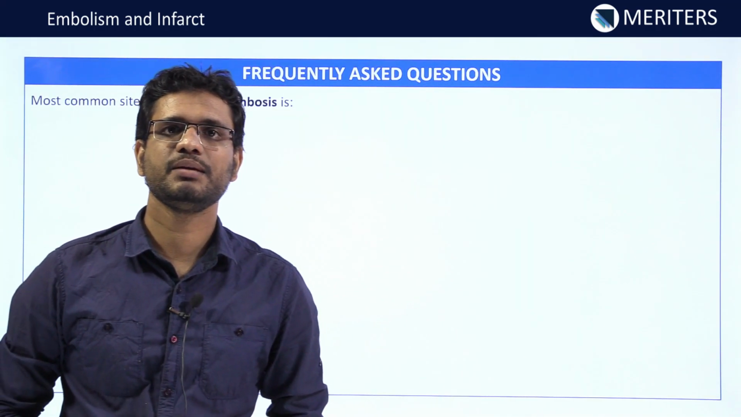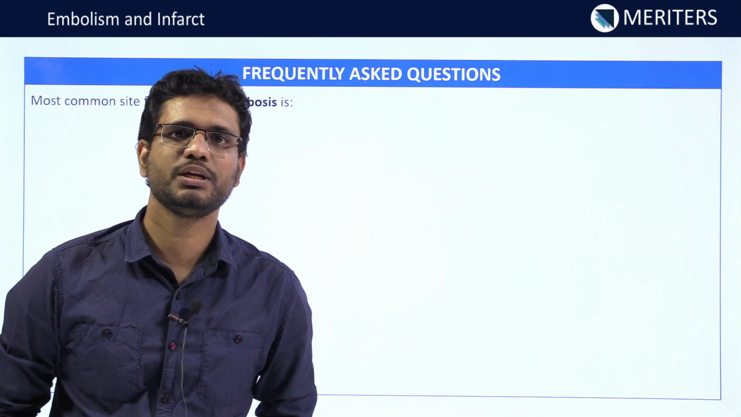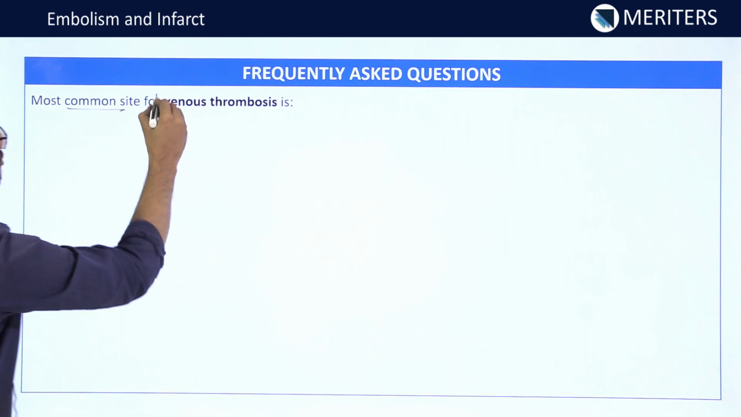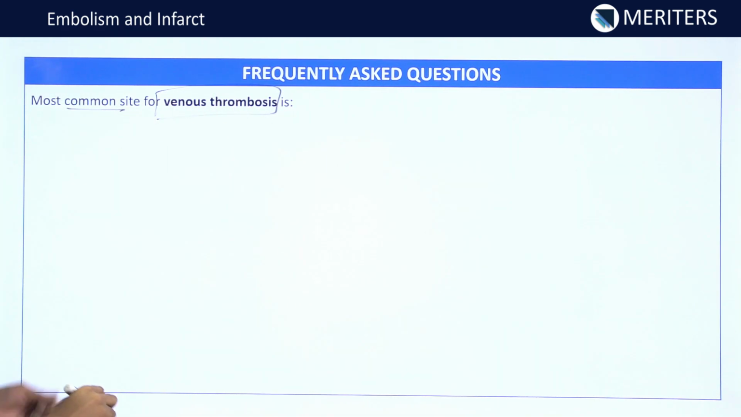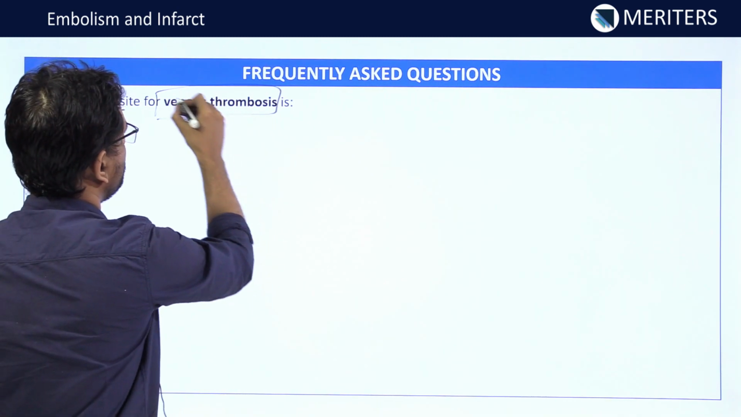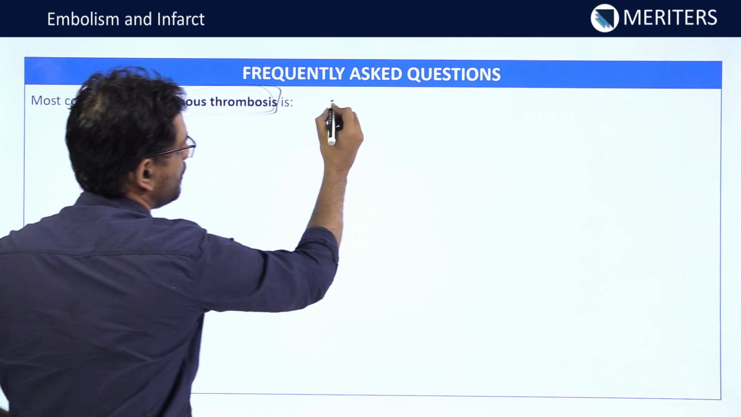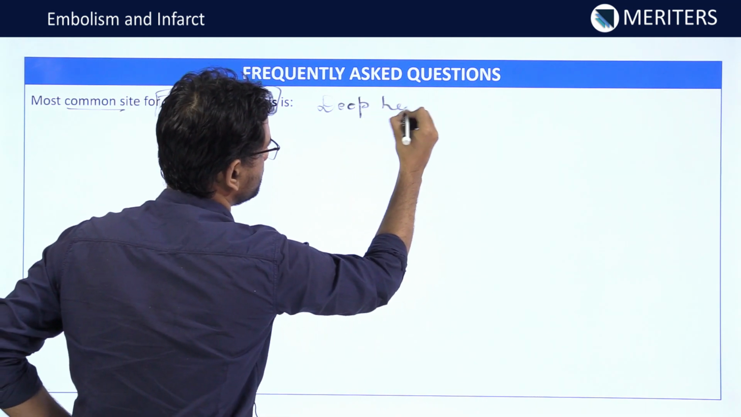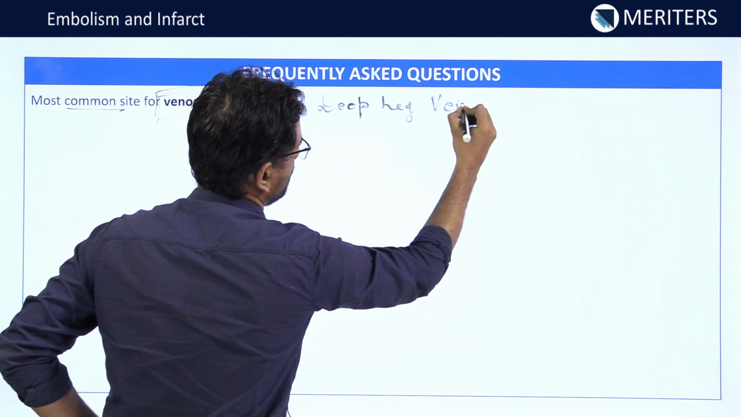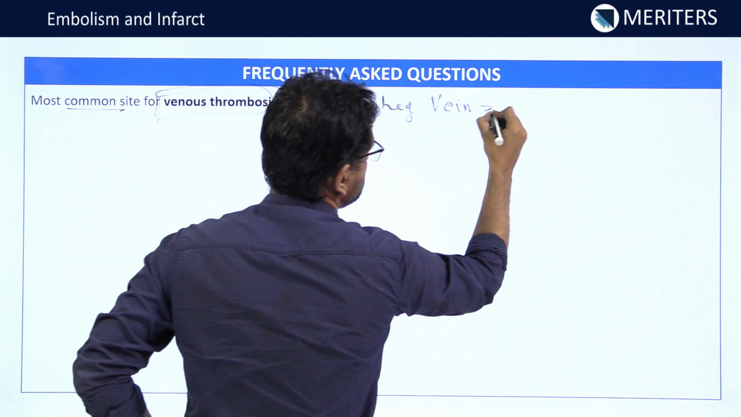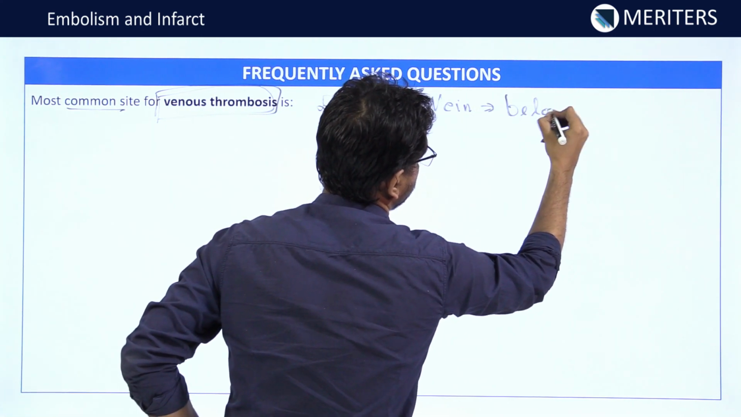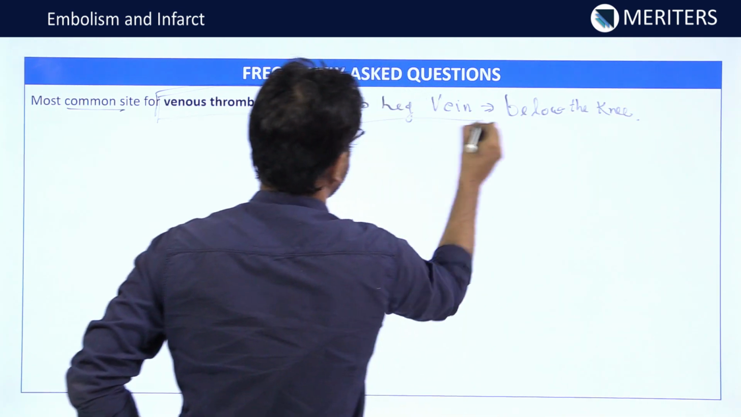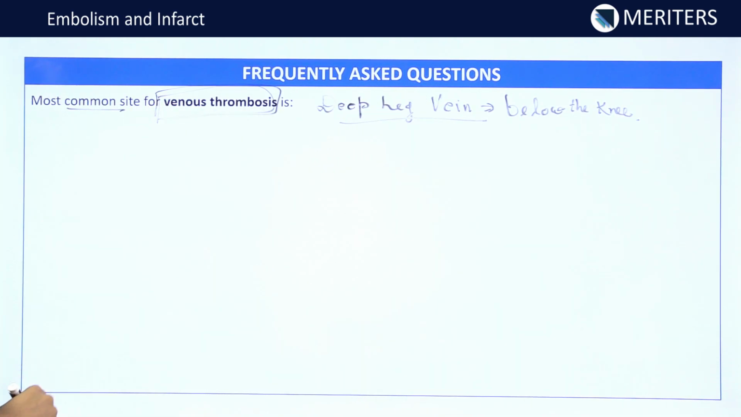Now let's discuss certain important questions on embolism and infarct. The first question here is, the most common site for venous thrombosis is. This is important because venous thrombosis is most commonly seen in the deep leg vein, and this is generally seen below the knee. So deep leg vein below the knee, the venous thrombosis is seen.